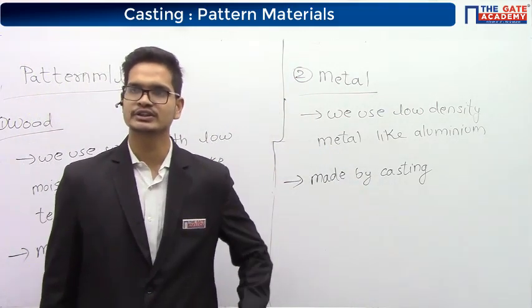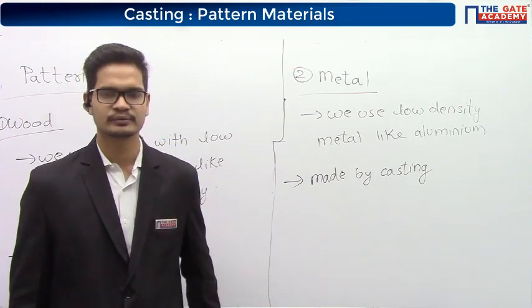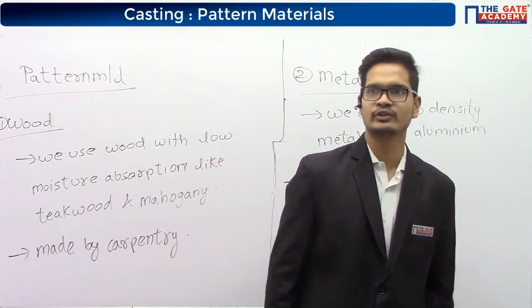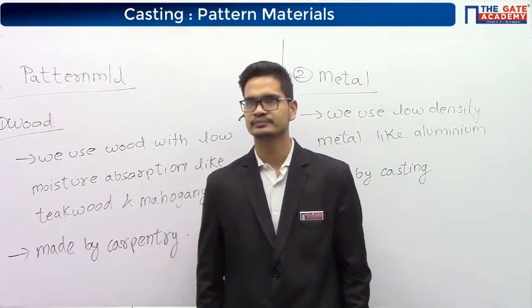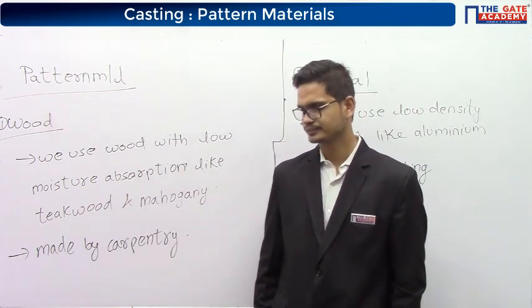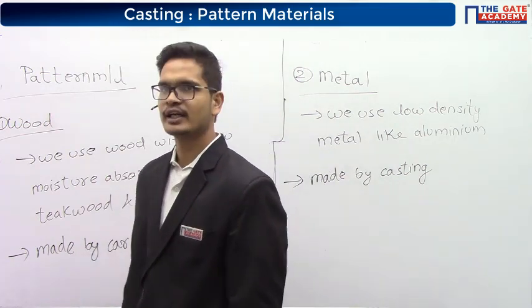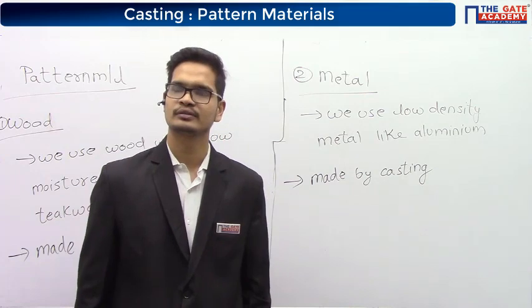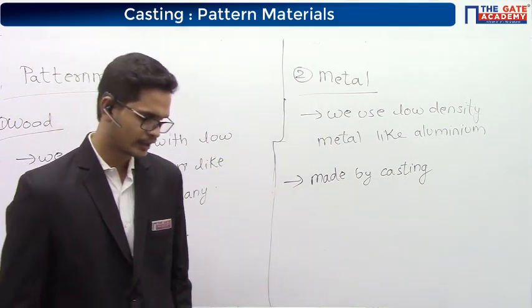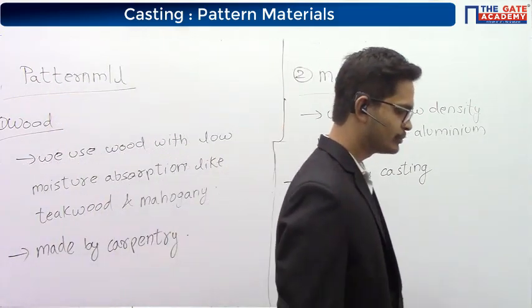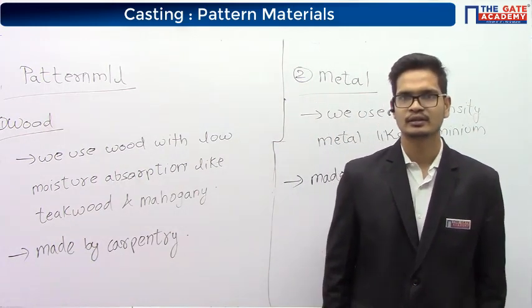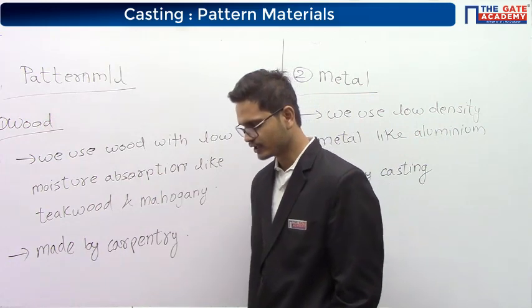One shrinkage allowance will be for the metallic pattern, and another shrinkage allowance will be for the final casting.